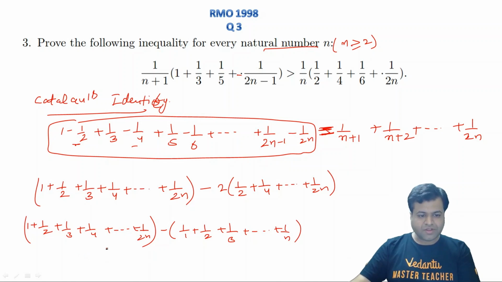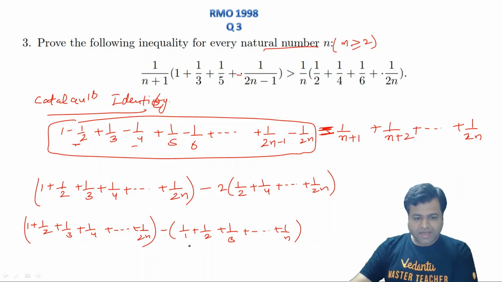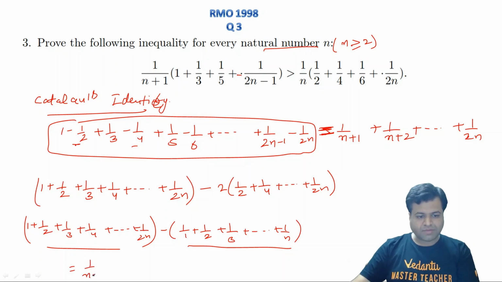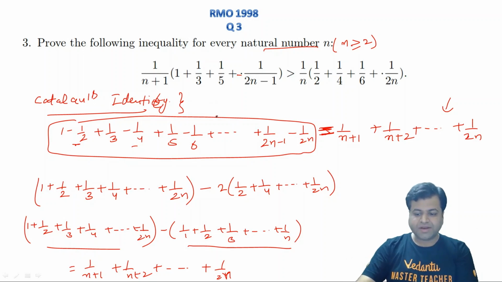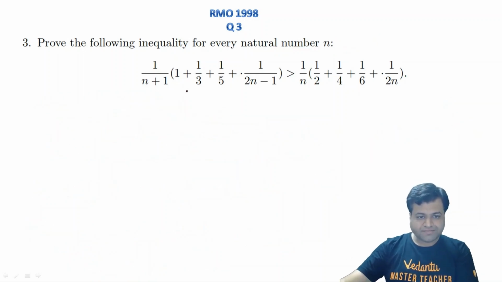So the first n terms will cancel out from this, and what we are left with is 1 upon n plus 1 plus 1 upon n plus 2 plus and so on up to 1 upon 2n, which is actually the right hand side, right? So this is a very, very simple identity, okay, but this is very useful in some questions. We will also do this question by the same method only, right?